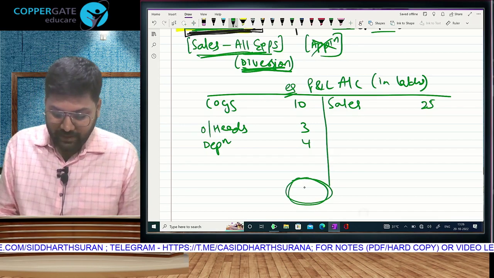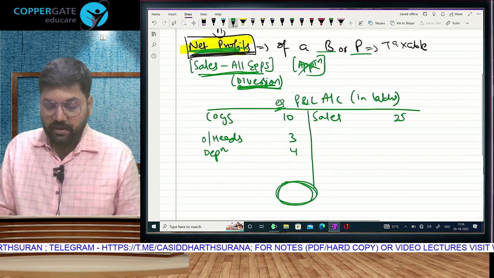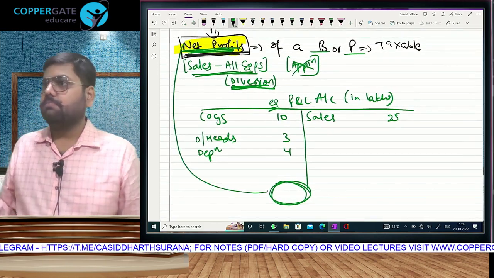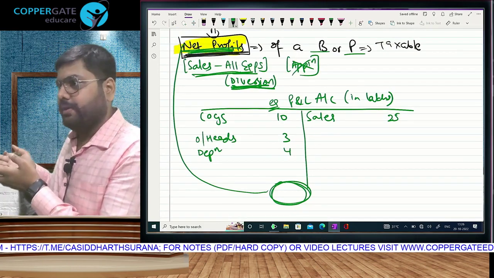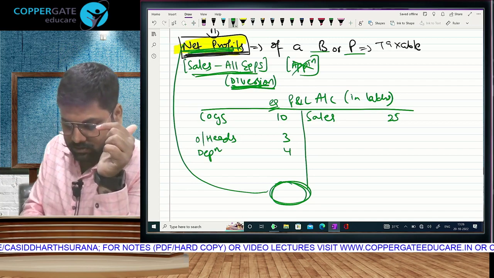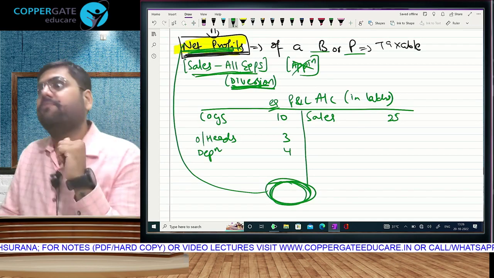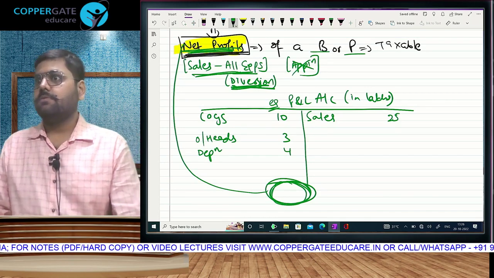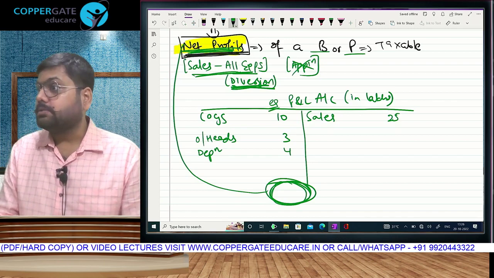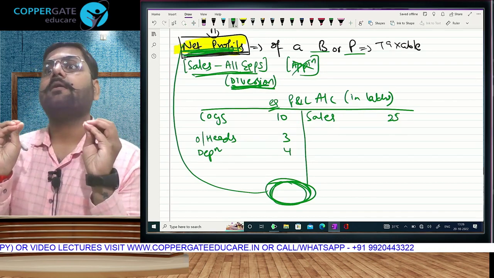And according to the P&L, the figure that we are getting here is our net profit. And if income tax ke according, this is my taxable income. Apparently, if you look at it, it appears like this only, no? That as per income tax, this is my taxable income. So I have a very big question now. Very big question. If according to income tax, net profit is taxable income, what is PGBP?